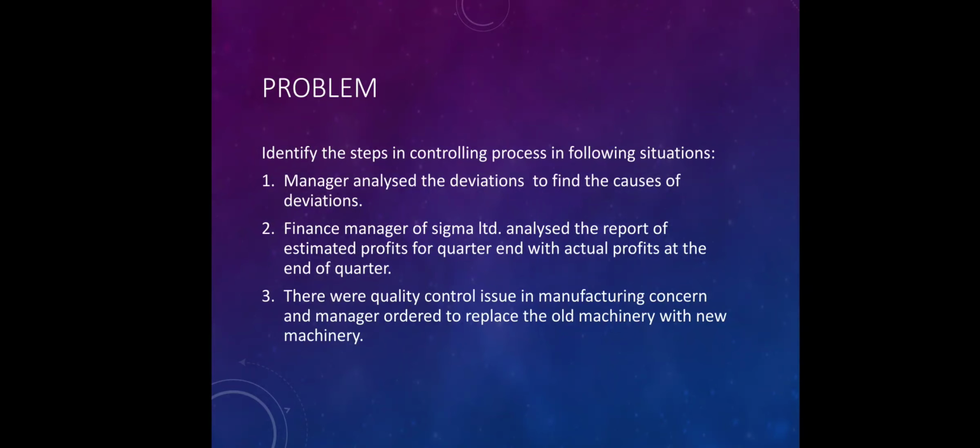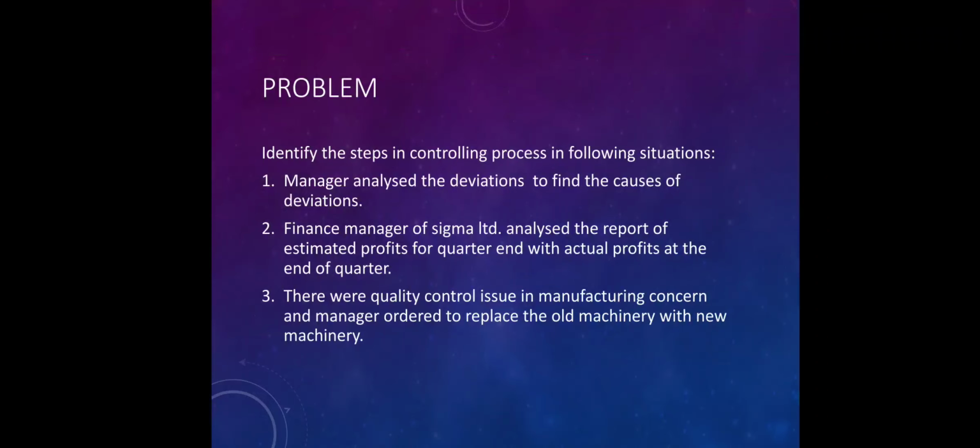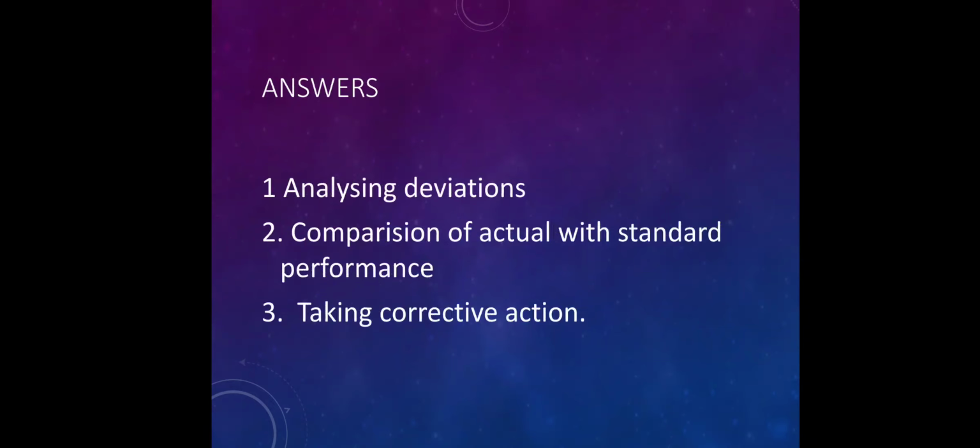So here the step of the controlling process which can be identified will be taking corrective action. So the answers are in front of you. You can analyze these answers, and I hope you have understood the controlling process.